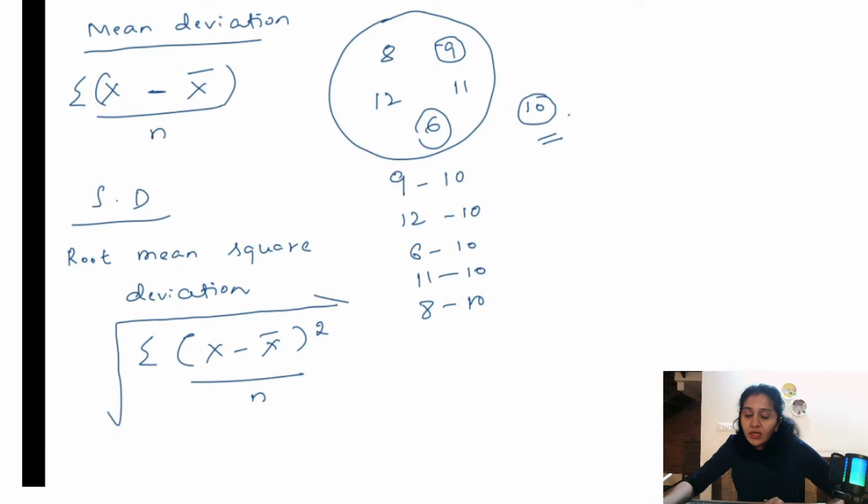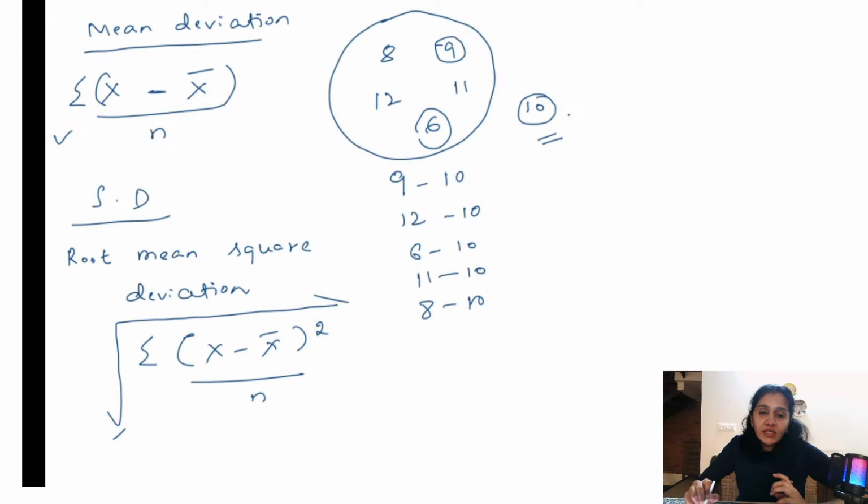Alright, so this is the formula to calculate a root mean square deviation. Even if you don't understand the derivation of it, I want all of you to remember the formulas at least. It is the square root of sigma (x minus x bar) whole square divided by n.